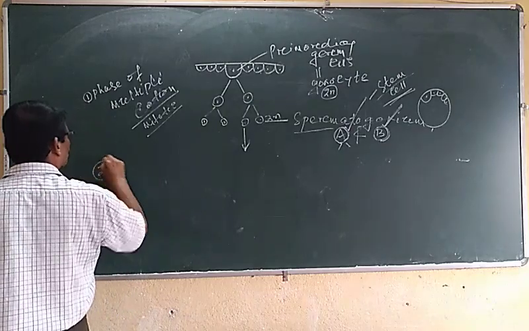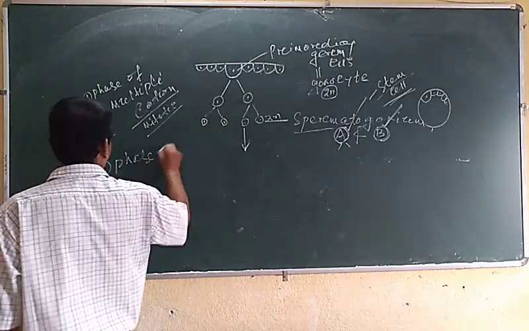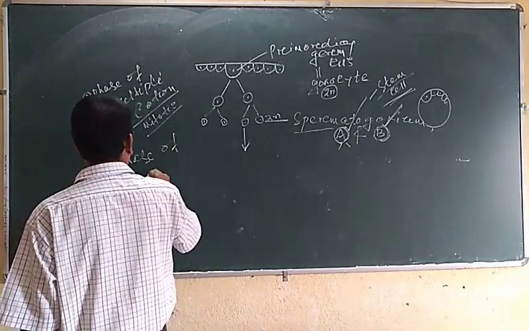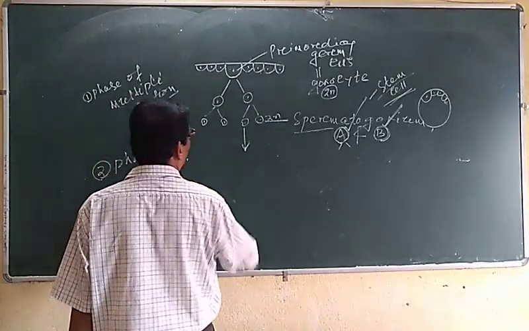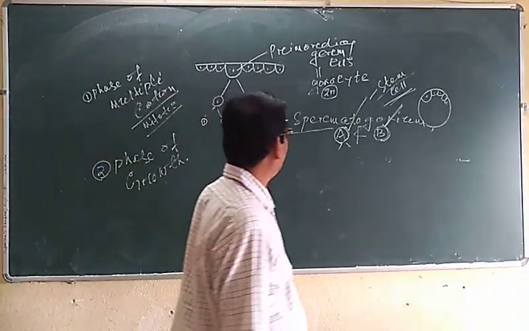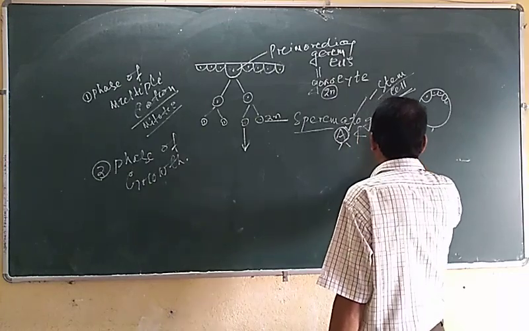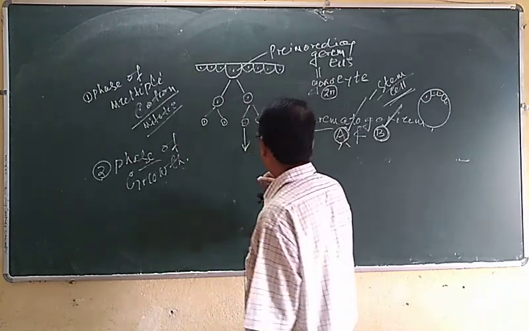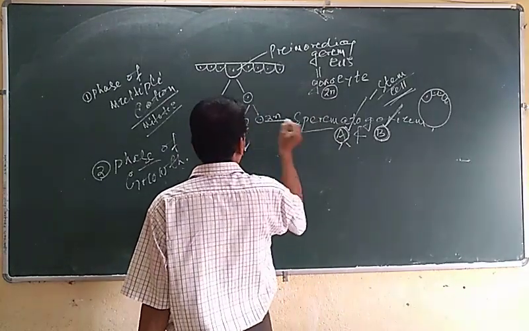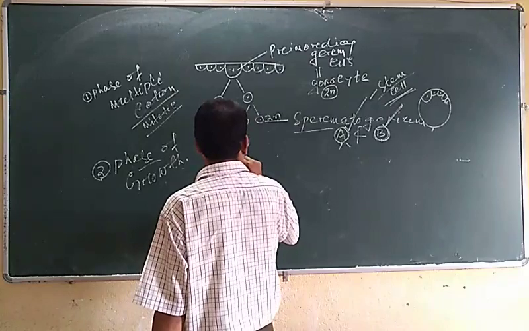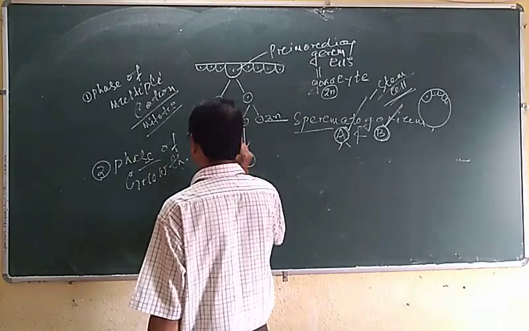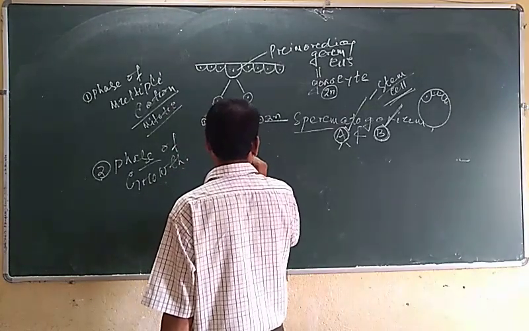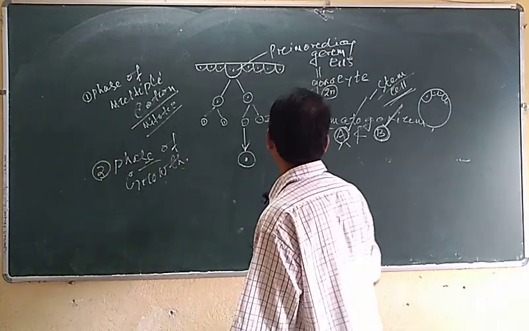The first one is called the multiplication phase, and the second phase is the phase of growth. Under the phase of growth, it is the spermatogonia B that enter the growth phase, not the spermatogonia A. Each spermatogonium enlarges in size and becomes double the size of the spermatogonium.